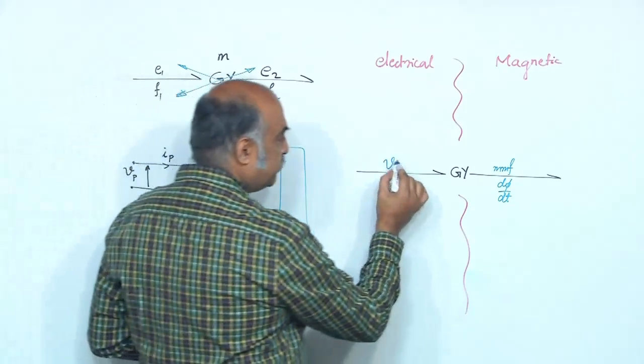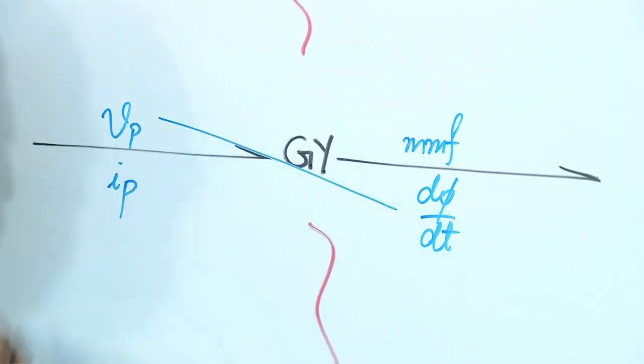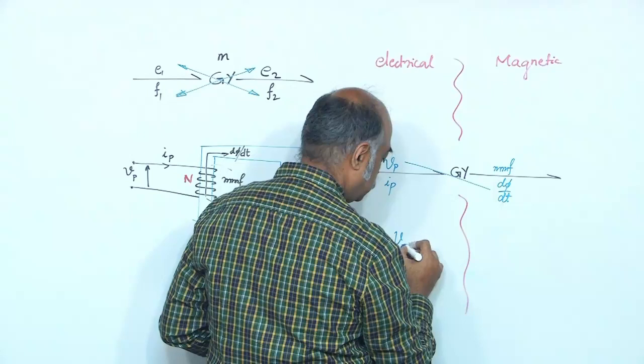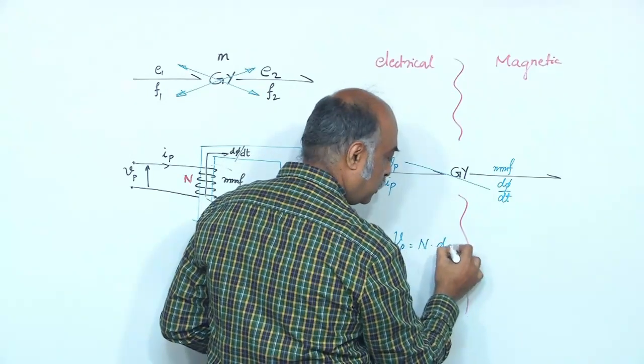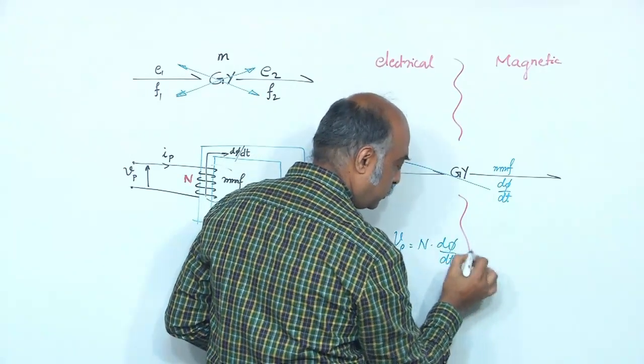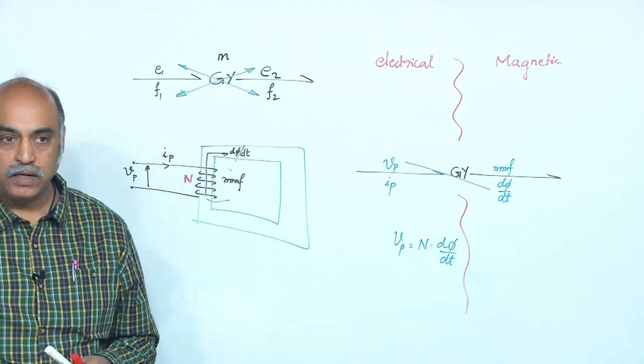What is the relationship between these? Vp is equal to n d phi by dt.